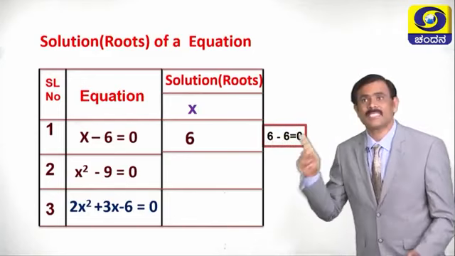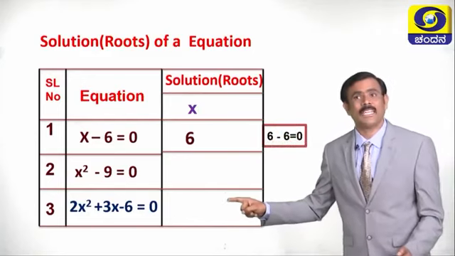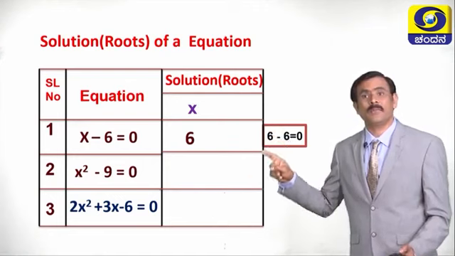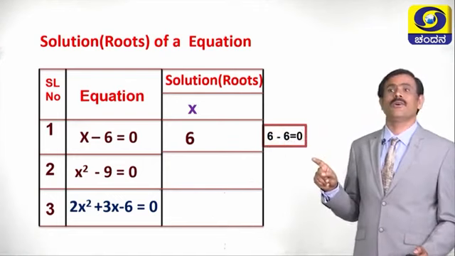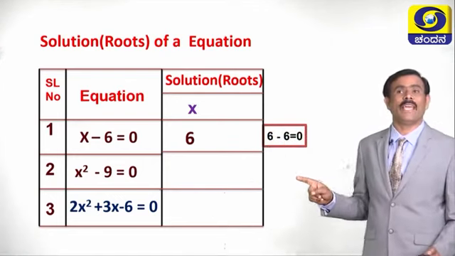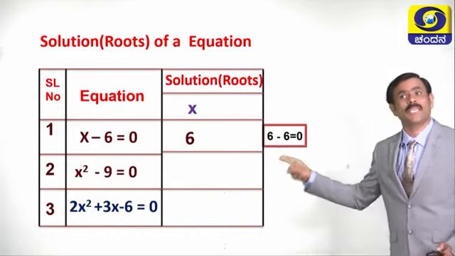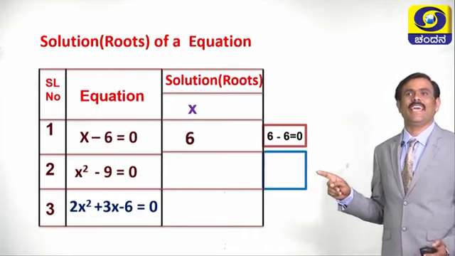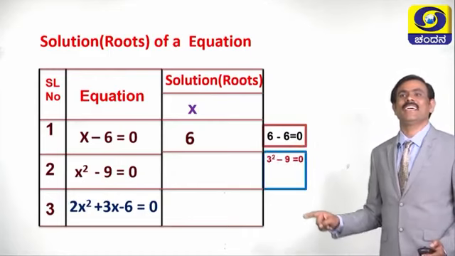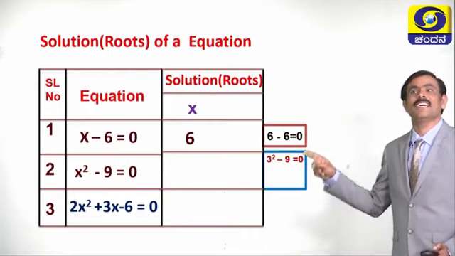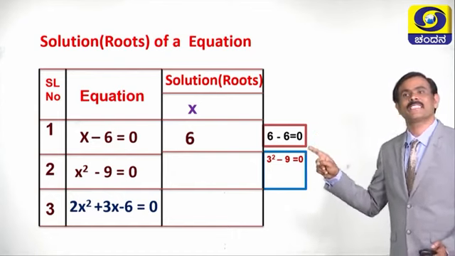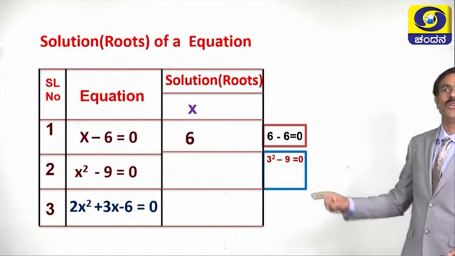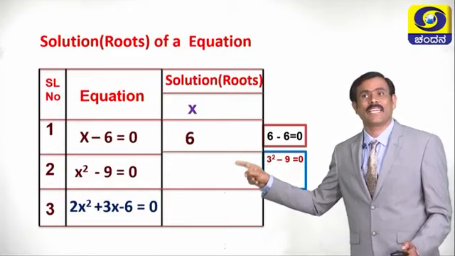Children, see the second equation. What is the second equation? X square minus 9 equals 0. For what value of x does this equation become 0? In the place of x, if we write 3, 3 square minus 9, 3 square is 9, minus 9 is equal to 0. So, in the place of x, we can write 3.